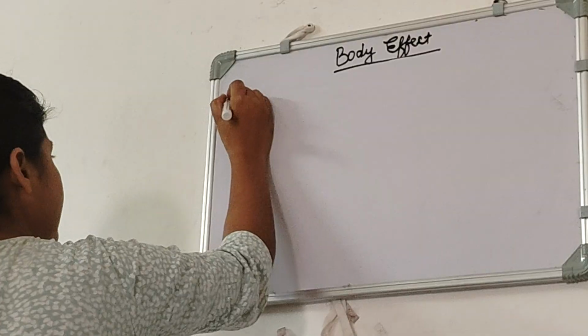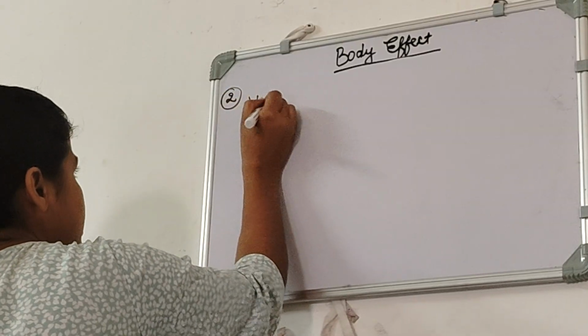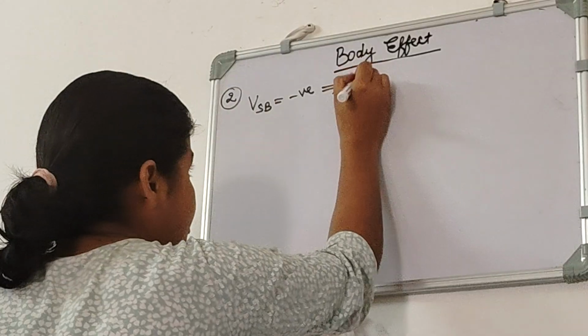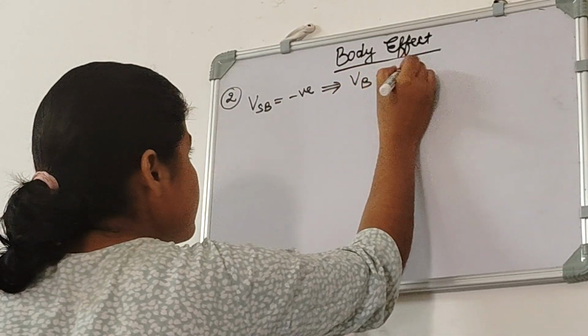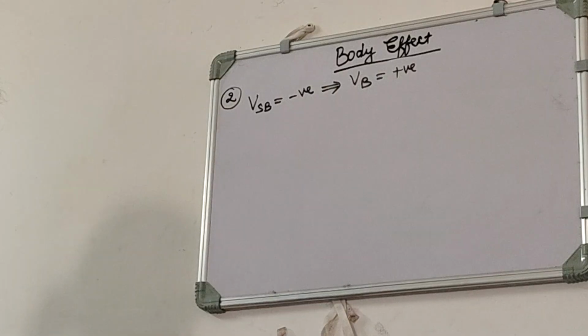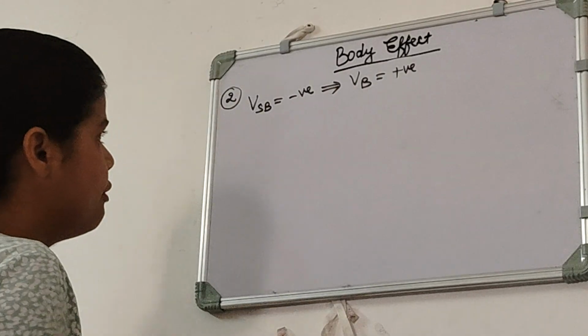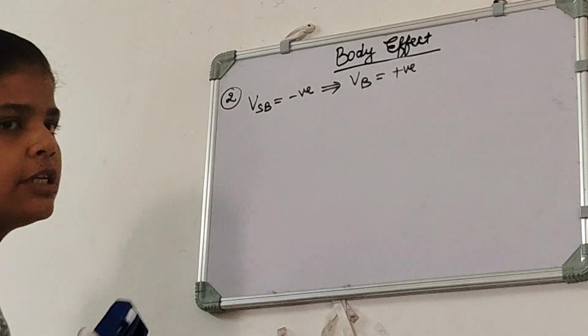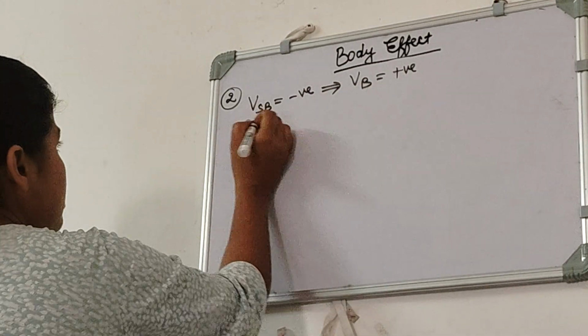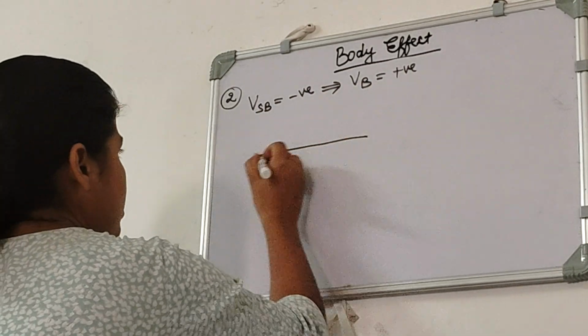So our second case is that VSB is negative, and if VSB is negative, that means our VB is positive, because our source here is taken as a reference. That means Vs is 0, and if Vs is 0, then Vs minus Vb is negative, means Vb is positive. So again we will draw that NMOS.